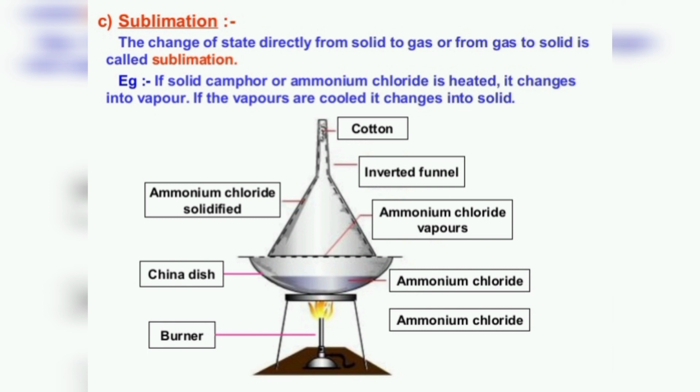So when a substance is converted directly from solid to gaseous state without passing through the liquid state, this phenomenon is called sublimation. For example, ammonium chloride, camphor, another example is anthracene, benzoic acid also, and dry ice, that is solid CO2. So this is all about the process of sublimation.